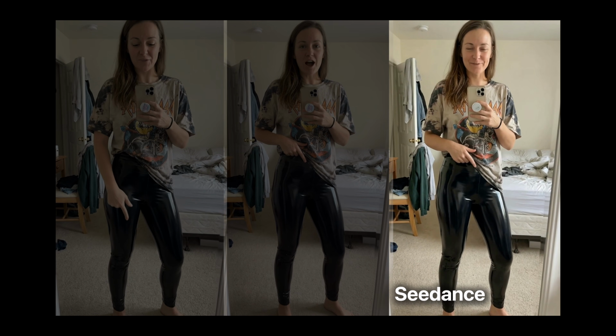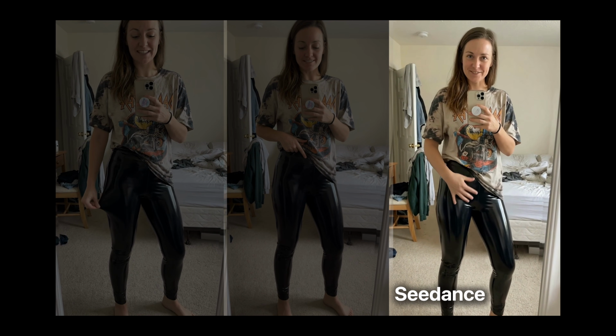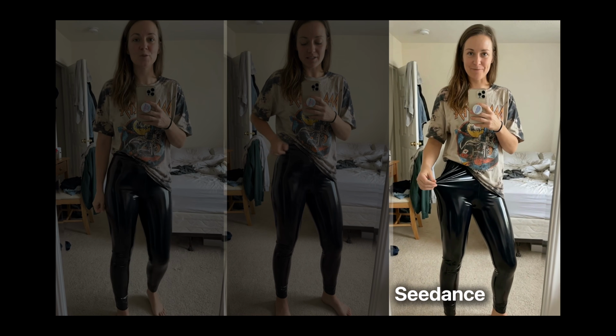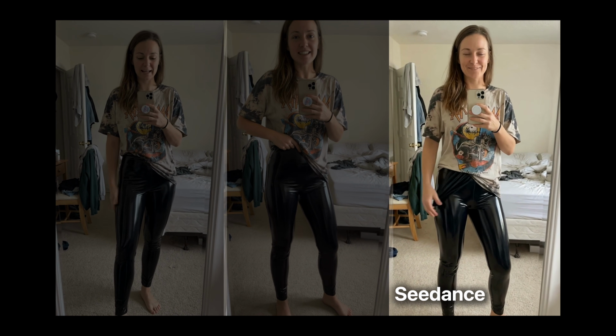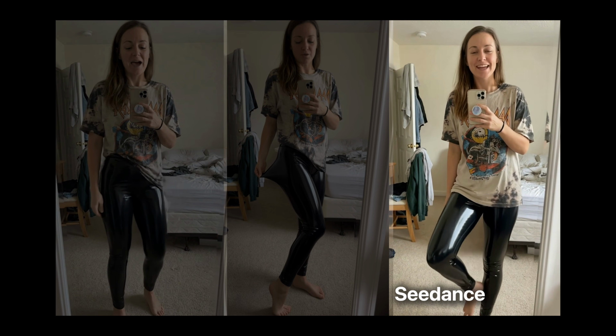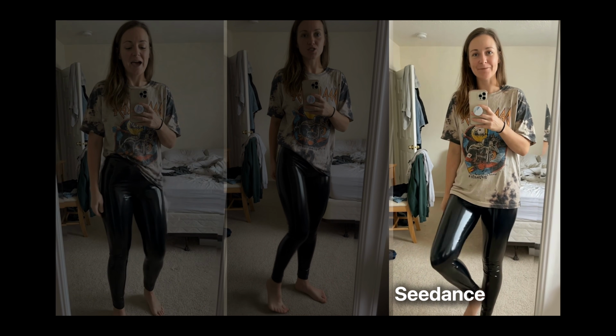Okay, quick try on, because a few of you asked about the material on these. Look at this stretch. It's super flexible, but it still snaps right back into place. It's that smooth latex finish, but they don't feel like they're squeezing you. If you want that glossy look without feeling trapped, these are honestly really good.